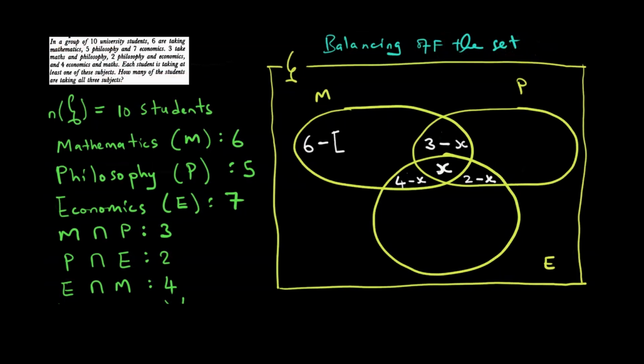What does it mean to balance off the set? Rekuti 6, which represents every element inside the set of mathematics, subtracting these 3 intersections. So that's 6 minus 3 minus x, and it in brackets, plus x, plus 4 minus x, like this.